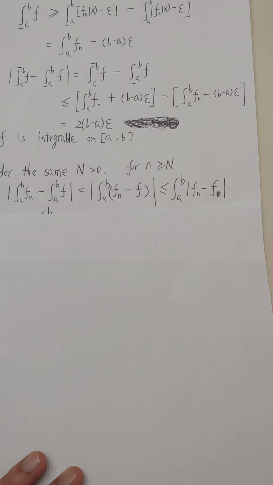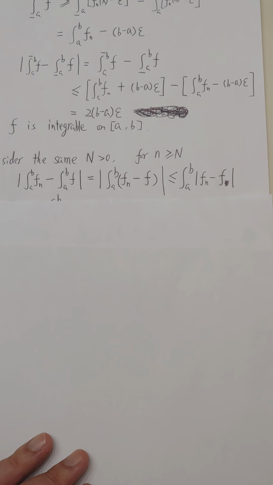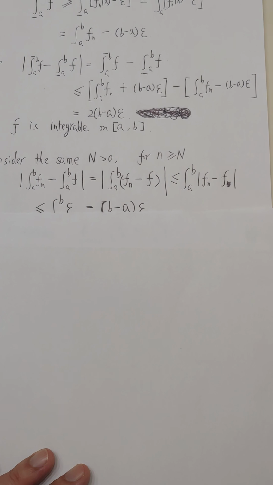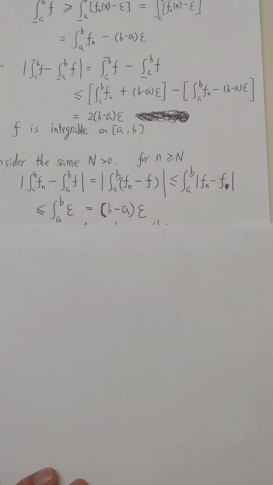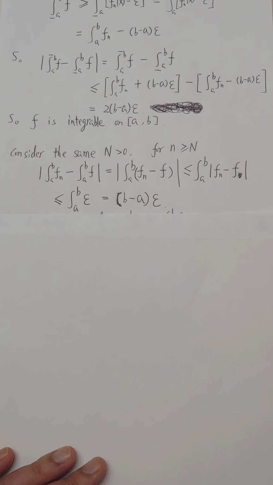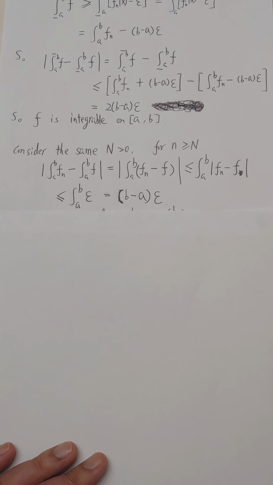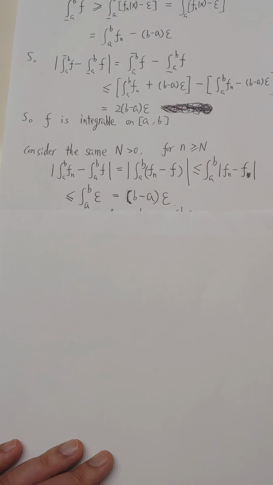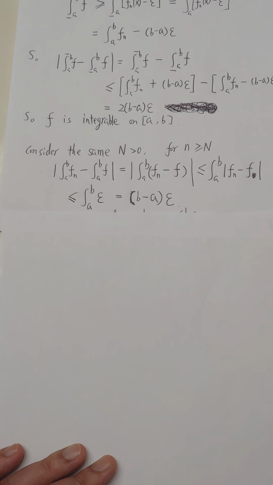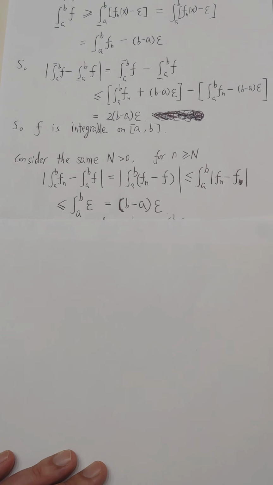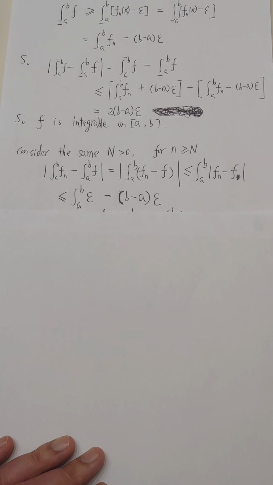And we know that because of the uniform convergence, the absolute value of f sub n minus f is always less than epsilon, so you will have this one less than or equal to the integral over [a, b] of epsilon. So it is equal to b minus a times epsilon. B minus a is a constant, because a and b are given. So this is less than some constant times epsilon.